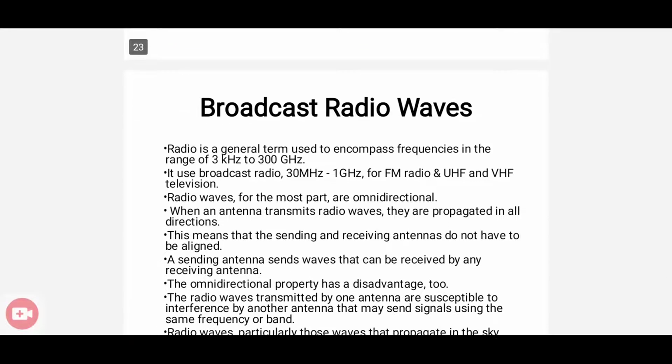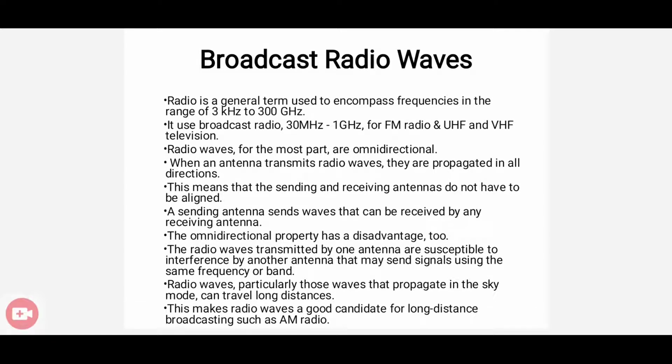Next, we have a second communication mechanism, that is radio waves, right? Its range of frequencies is 3 kilohertz to 300 gigahertz. And these radio waves are omnidirectional in nature. Also, the sending and receiving antennas do not have to be aligned.